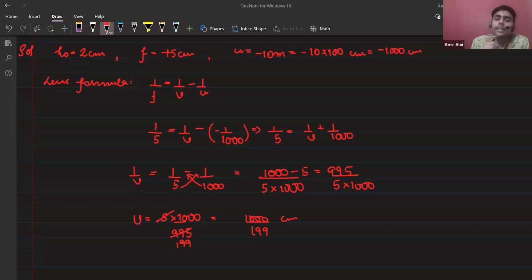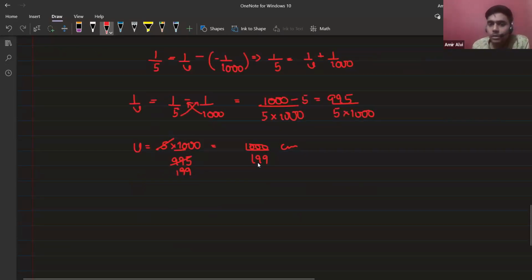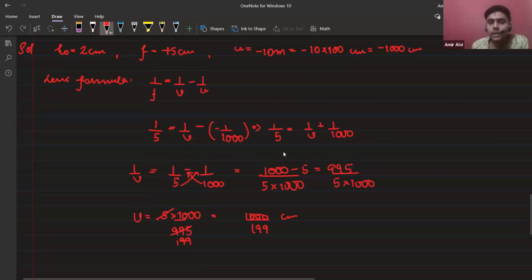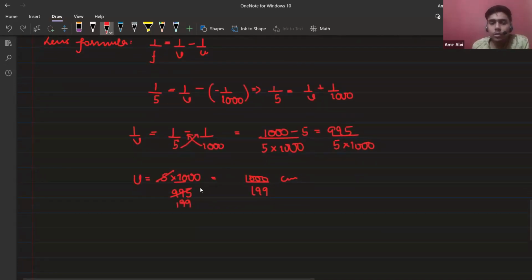Everybody, look at the units in these questions as well. So that's your answer: 10 by 1000 by 199 centimeter. You can see now that it's not getting cancelled out by something else. If you want to confirm, I will write it as 5, 449 and 4. It's 995. Clear? So that's how 199 is left.